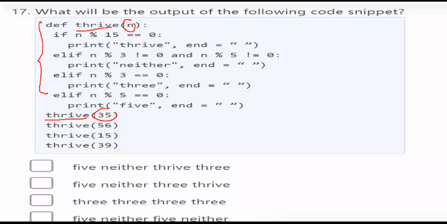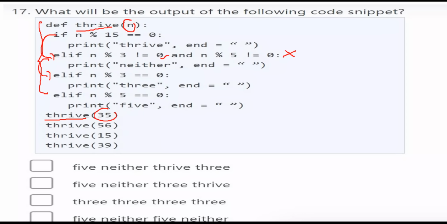If 35 modulo 15 is equal to 0, no. Again you come to the else condition. If 35 modulo 3 is not equal to 0, yes. And 35 modulo 5 is not equal to 0, no. This condition also fails. Again come to the else.